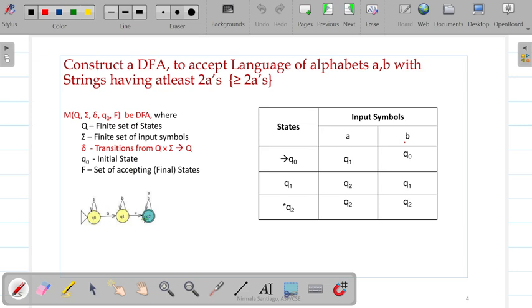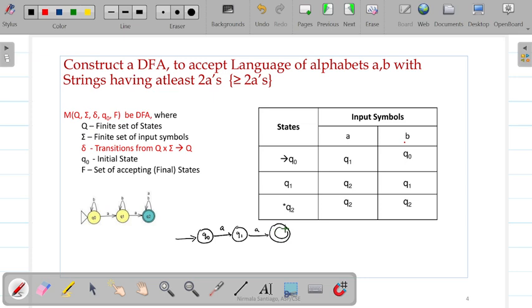On a single A, then a second A, it should accept for 2 A's, and after that, from the third A onwards, it can also accept. Therefore, instead of going to the sink state, it can stay in the final state itself. This is the only difference in this problem. That is, Q naught can read A and go to Q1, and in Q1 it can read A and go to Q2.